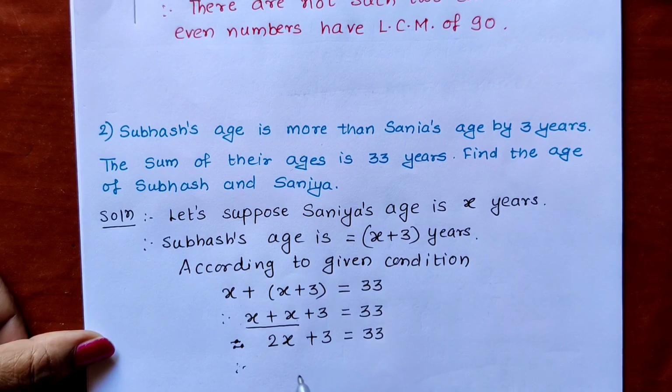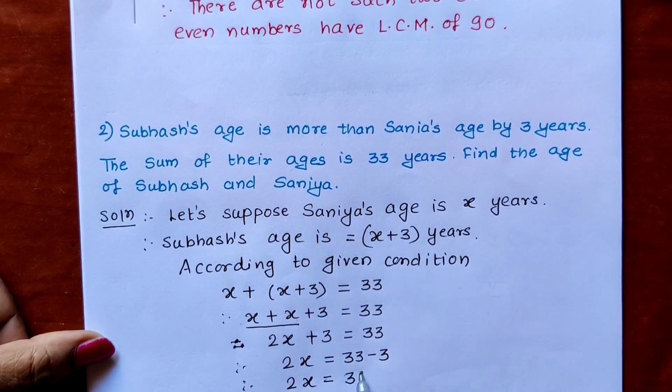Now plus 3 we transfer here. 2x write down as it is, 33 as it is, plus 3 transfer, it becomes minus 3. 2x is equal to 33 minus 3 is 30. Now we have to transfer the 2, not x. We write x as it is on the left hand side, 30 upon 2. This 2 transfers and becomes upon 2.